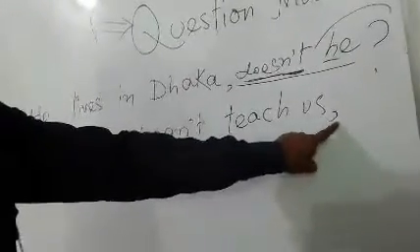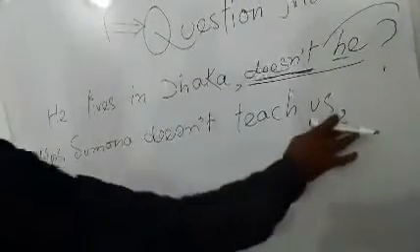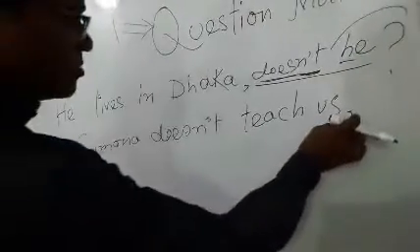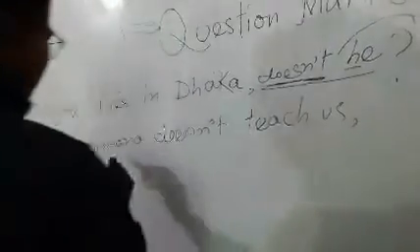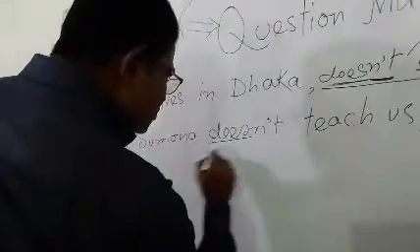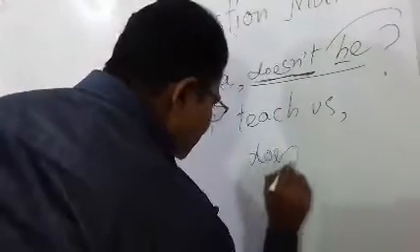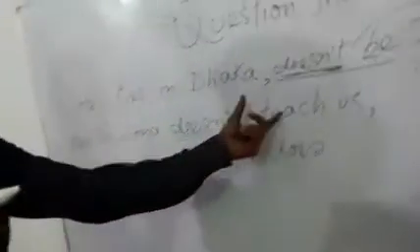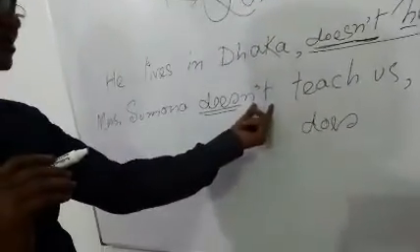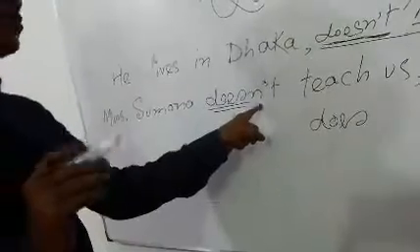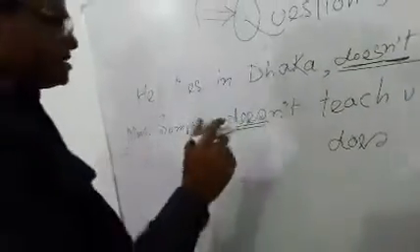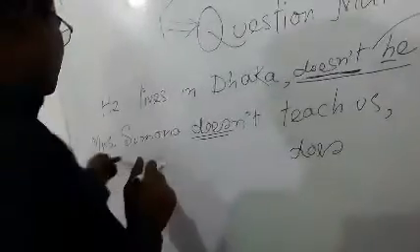This is also the part and parcel of tag question. A comma. After this sentence, a comma should be placed here, and then the auxiliary form is does here. Okay. And the sentence is in negative form, I mean not in contracted form is here, so we have to omit it. We cannot write it in tag question. Only does, and then Mrs. Shumona. In place of Mrs. Shumona, we will have to write she.